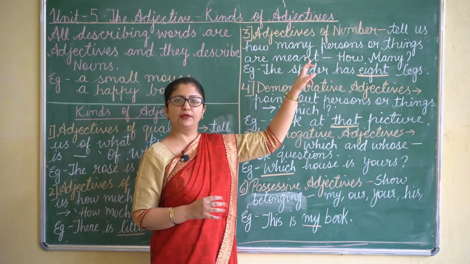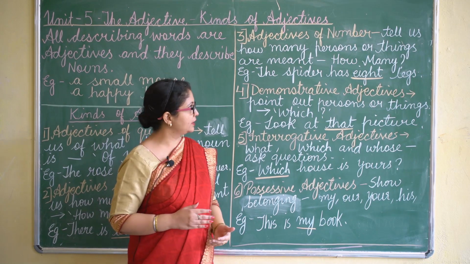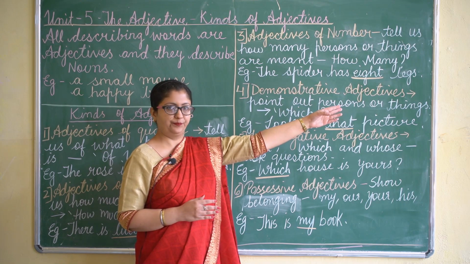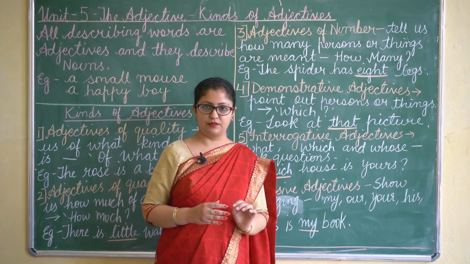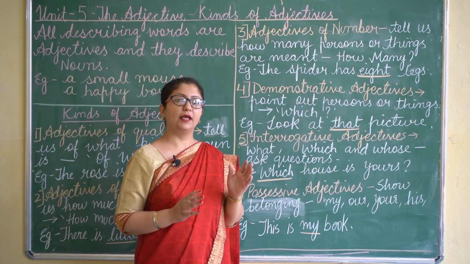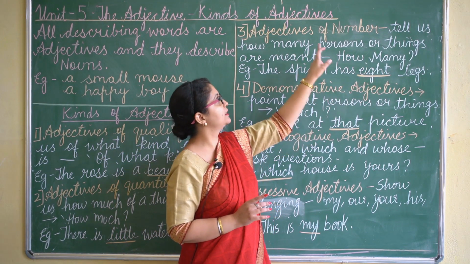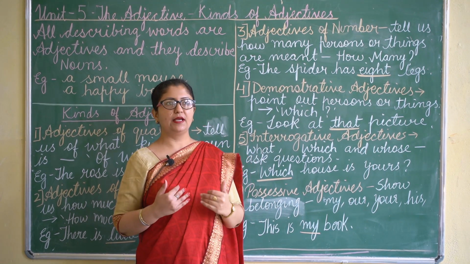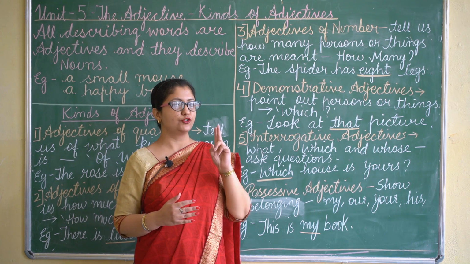Adjectives of number tell us how many persons or things are meant, and they answer the question how many. See the example, the spider has 8 legs. If you ask the question how many legs, 8 legs. The answer you get is 8. So this word is an adjective of number. It tells us how many. If I say I have 2 pencils, how many pencils do I have? I have 2 pencils.